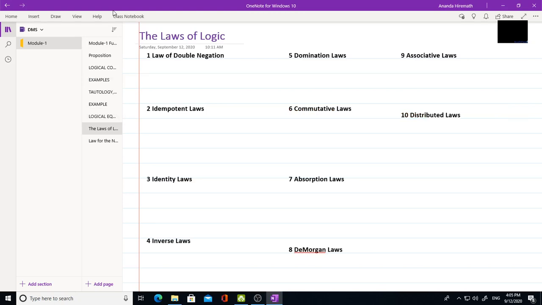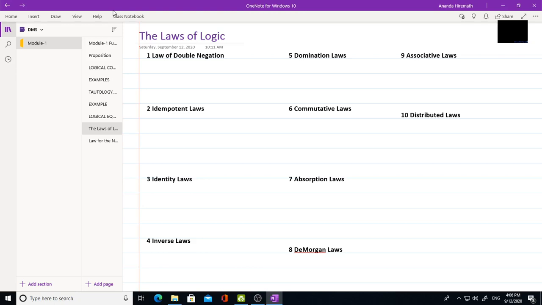Now, these 10 laws are very important. If you remember these, you will be able to solve the problems which will come up in the concepts that I am going to explain in upcoming classes. Well, so I'll go with the first one.